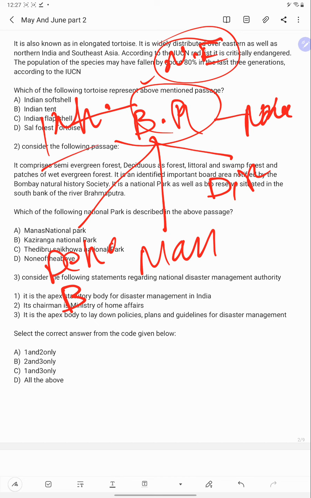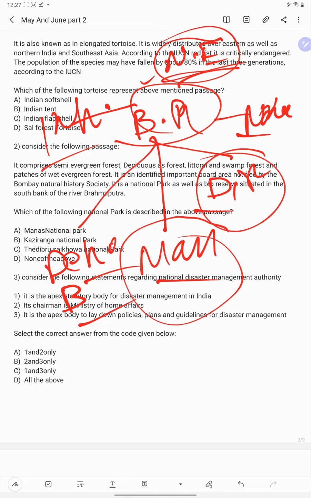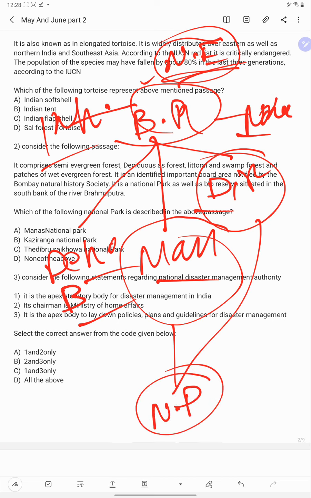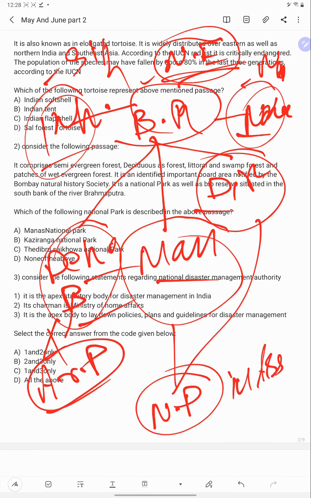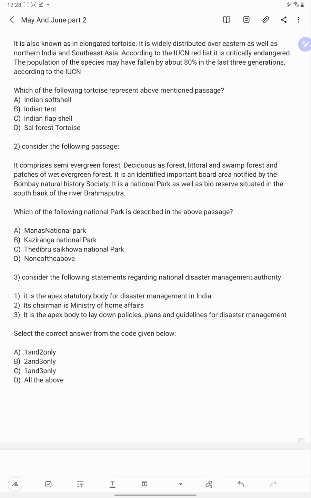These are the 5 biosphere reserves in the Northeast region. Now you tell me which are the national parks under this. Manas and Dibru-Saikhowa are the national parks in Assam. Okay, Nokrek National Park is in Meghalaya. This is in Sikkim. And Dihang-Dibang is in Arunachal Pradesh. You should know this. And now the question is why this question has been asked.